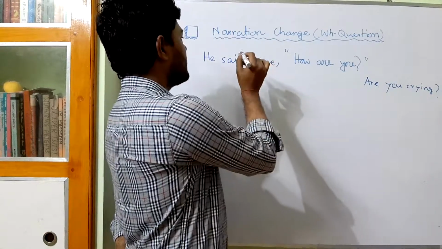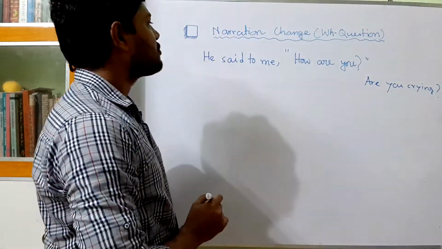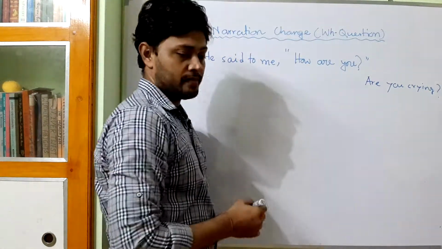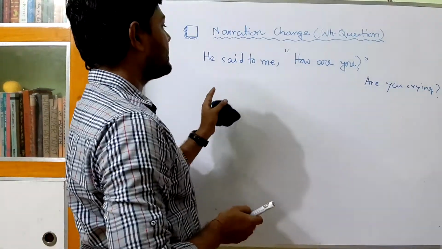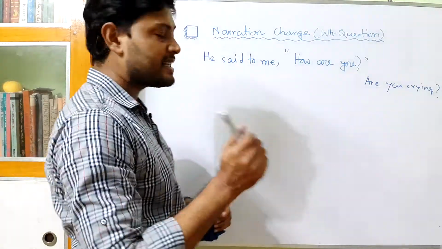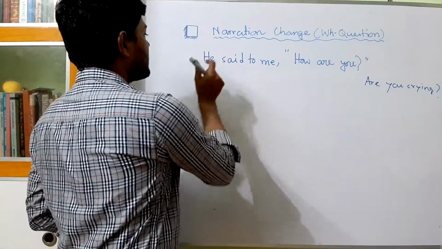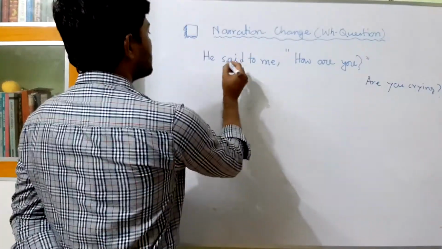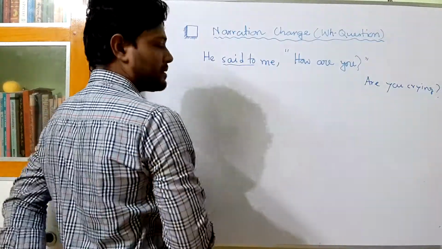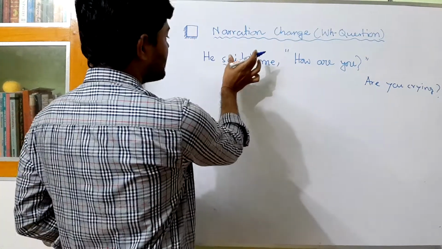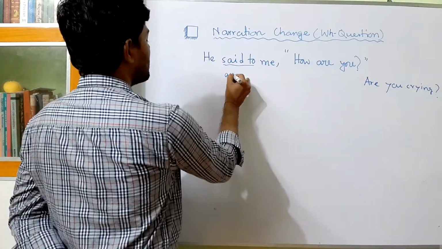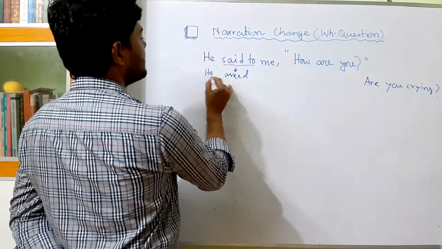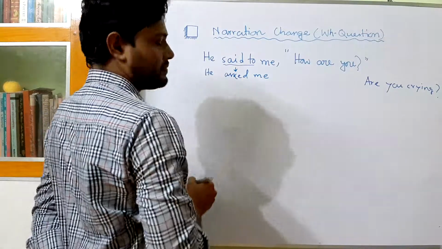So now let us discuss the rules of changing speech of a WH question. The first thing that we did in case of a yes no question is the change of reporting verb. We know that in case of an interrogative sentence, the reporting verb said, or said to, changes into asked. So this part will be: he asked me.